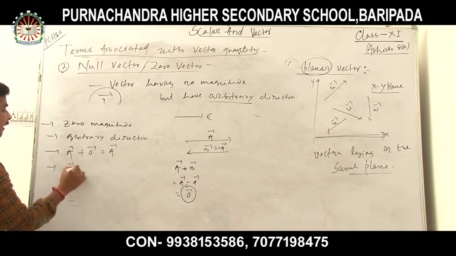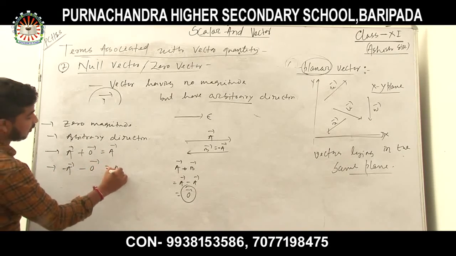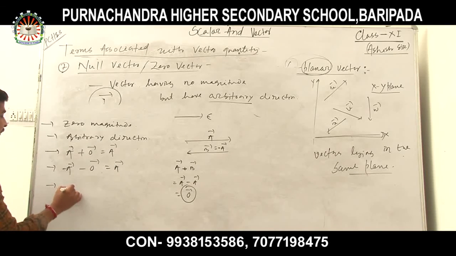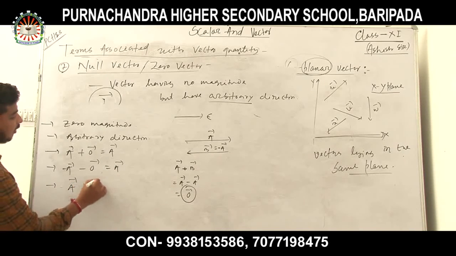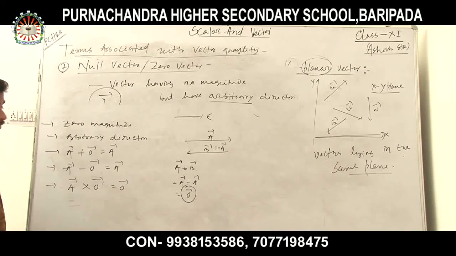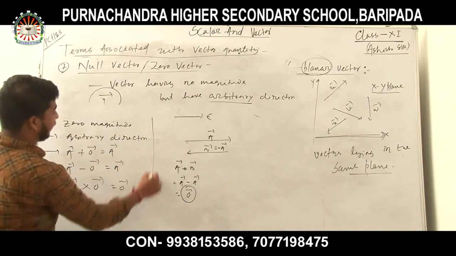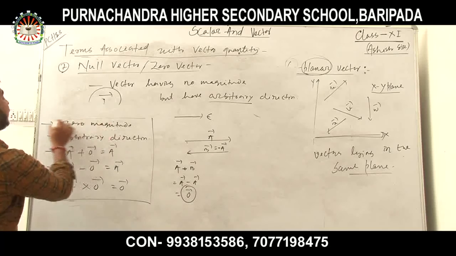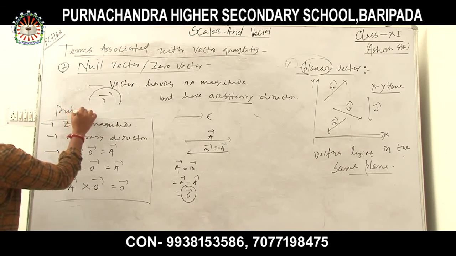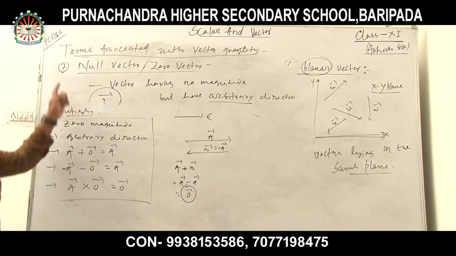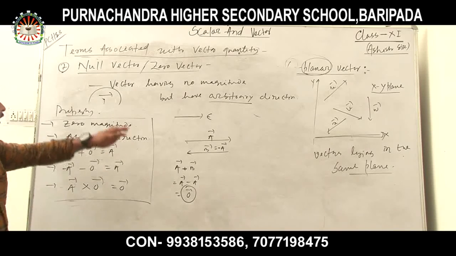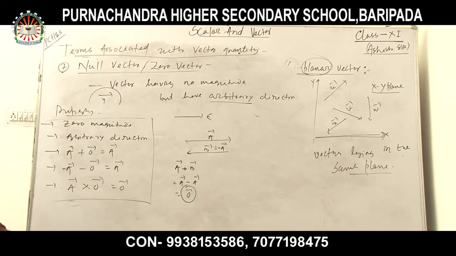A vector minus a null vector gives only the vector. A vector multiplied with a null vector gives a null vector. These are the properties of the null vector or zero vector: zero magnitude, arbitrary direction, addition, subtraction, and multiplication.